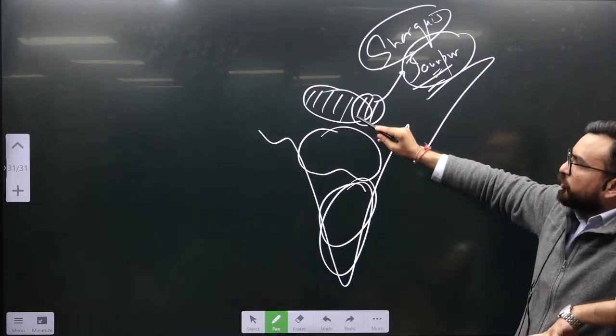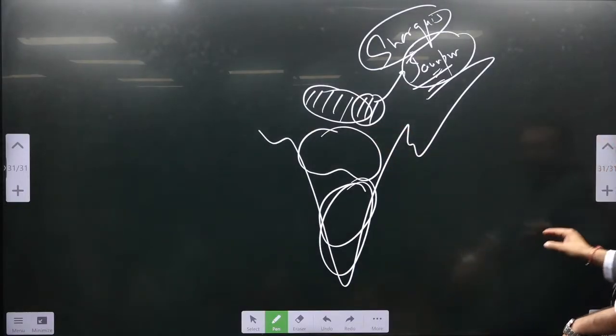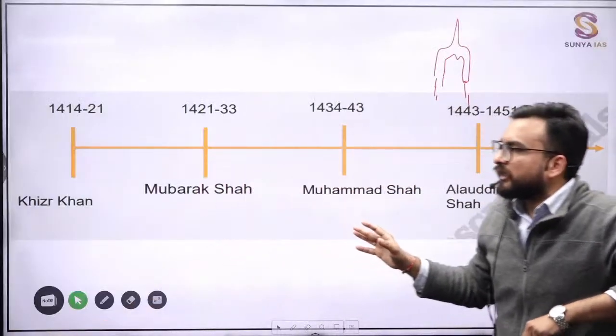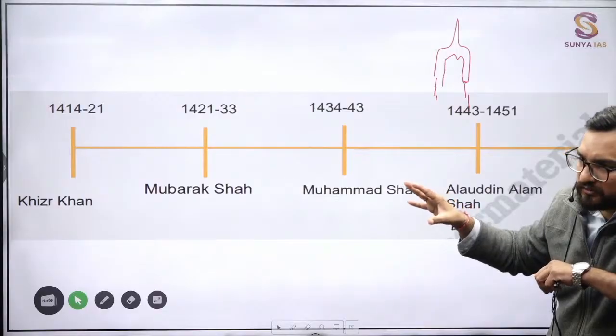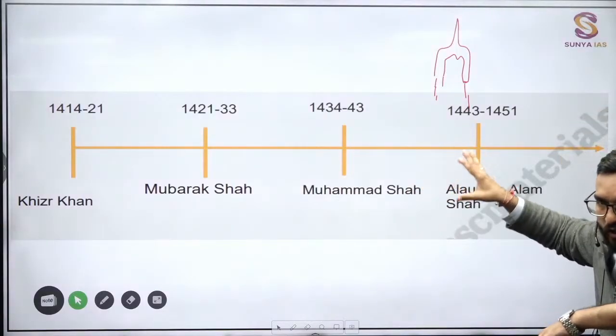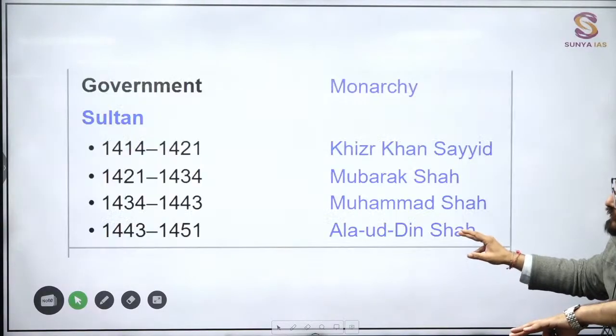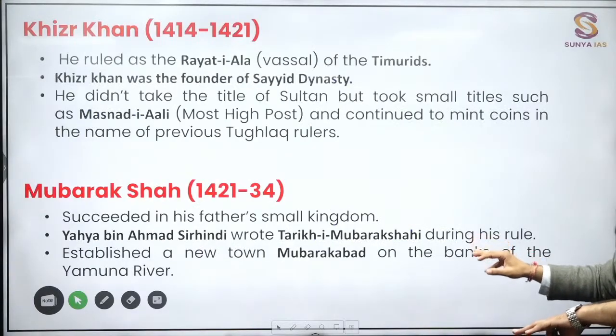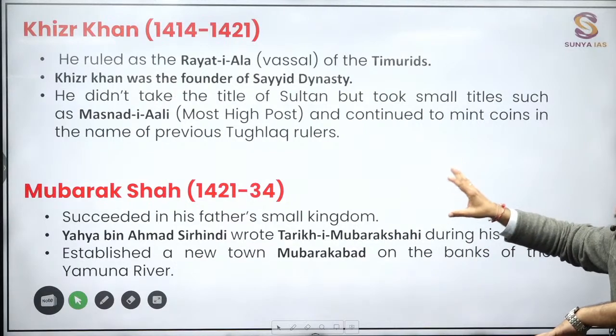In the time frame of Lodhis, how many rulers do you have to remember? 3 rulers are important guys. Again, there will be constant struggle to combine the lost areas of Jaunpur, Bengal, and certain Rajput areas. These are the people of Sayyid you will be seeing over here. Short points are there over here.